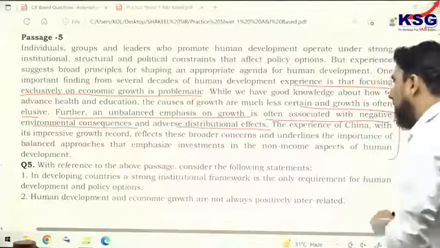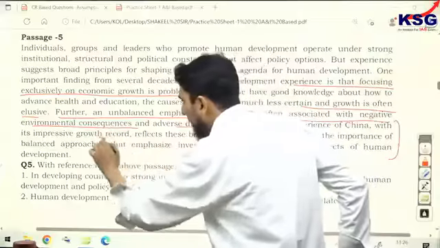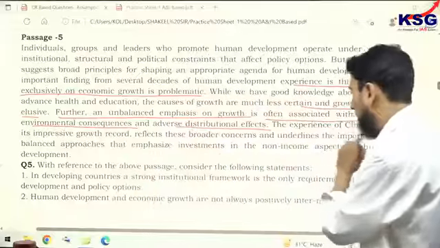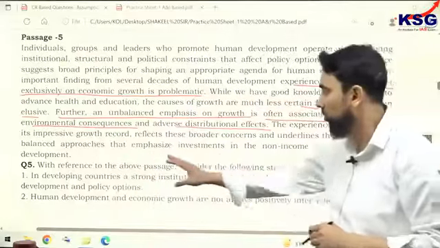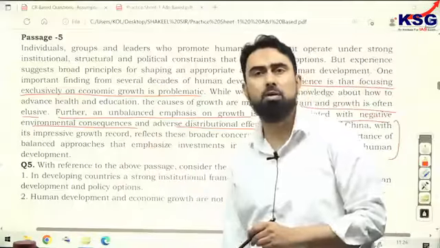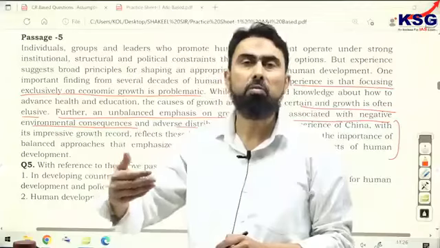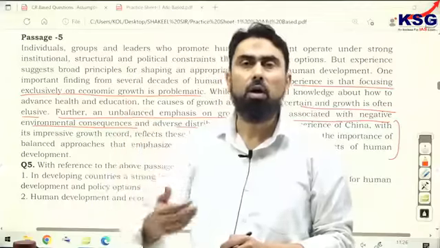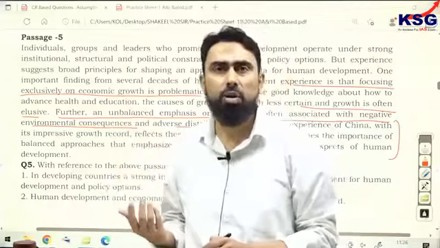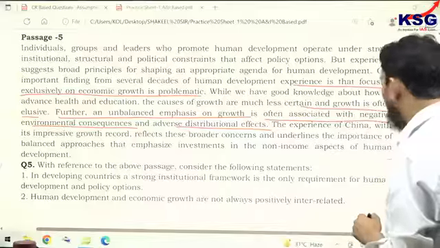Now the author gives you the example, the experience of China with its impressive growth record. The economic growth has been very impressive, reflects these broader concerns and underlines the importance of balanced approaches that emphasize investments in the non-income aspects of human development. So basically economic growth is not the only thing, it may also cause problems unless it takes care of the human development factor, otherwise it is not very meaningful. And the example of China is given here.